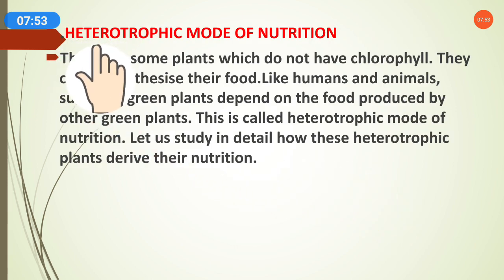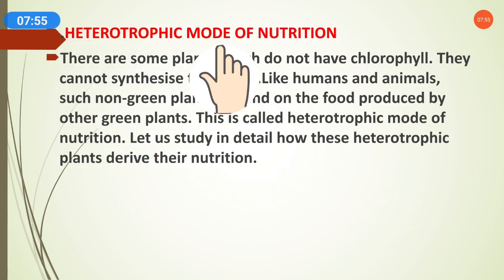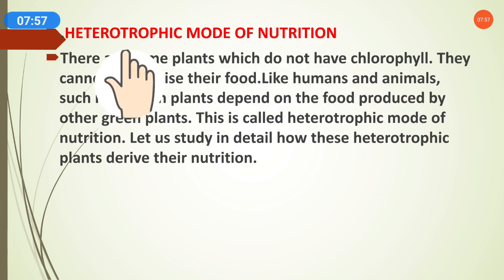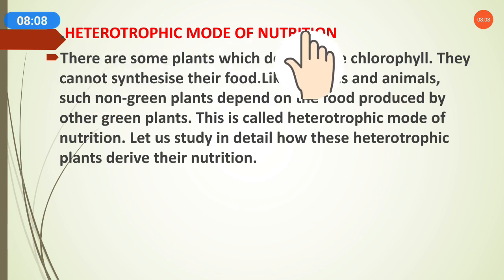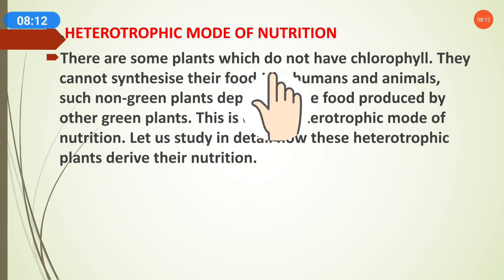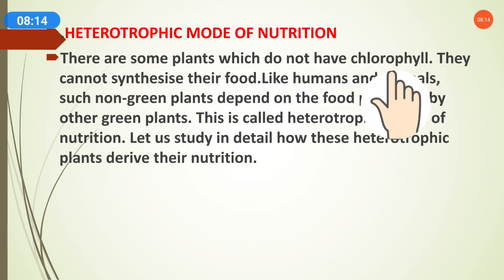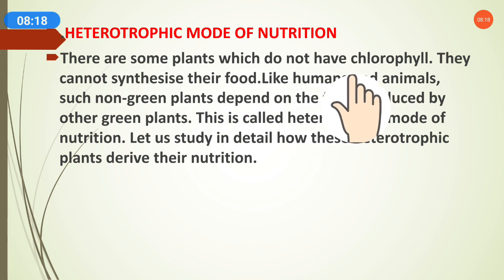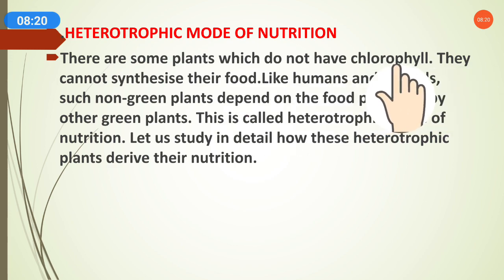The next topic is the heterotrophic mode of nutrition. As we studied in the previous video, the autotrophic mode of nutrition is one in which plants prepare their own food by themselves. Next is the heterotrophic mode. Here, there are some plants which do not have chlorophyll. Green plants mostly have chlorophyll, but some do not. So how do they perform photosynthesis? How will they get their food?